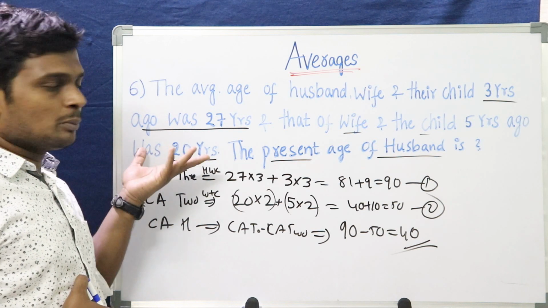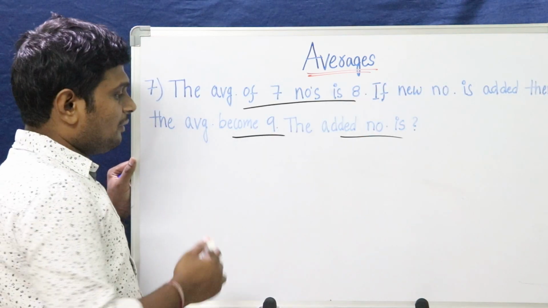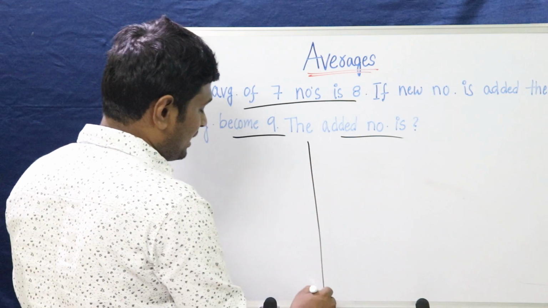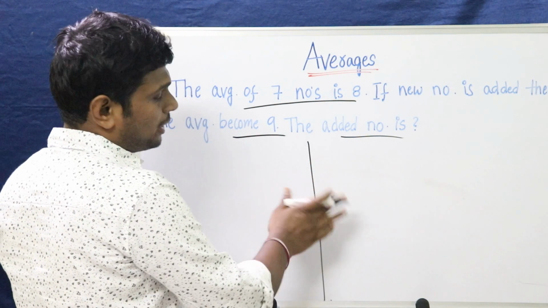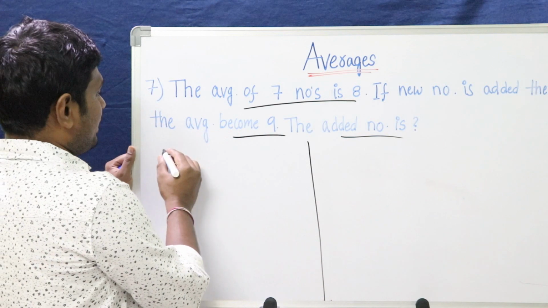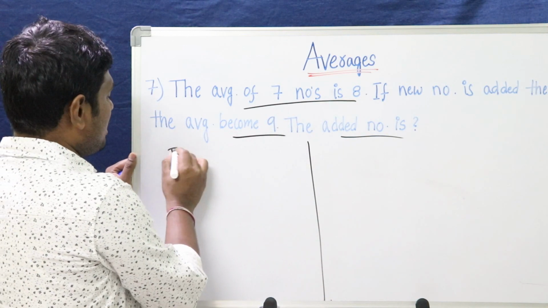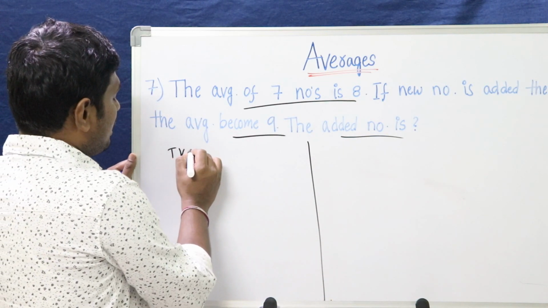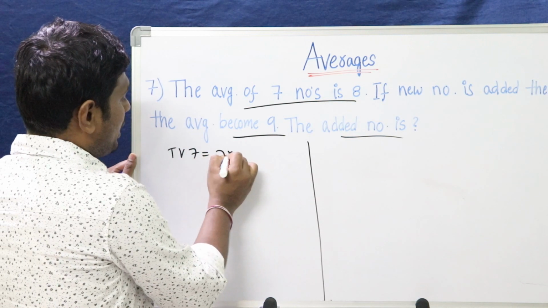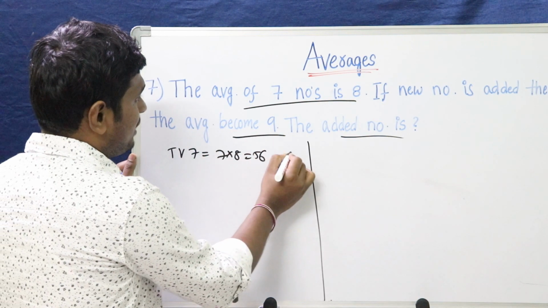Right? Let me take one more example. We can solve this problem in two different ways. I will tell you the two ways. In the first way, the average of 7 numbers means the total value of 7 numbers is 7 into 8, which is 56. This is the first equation.